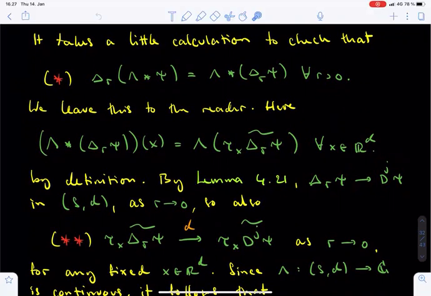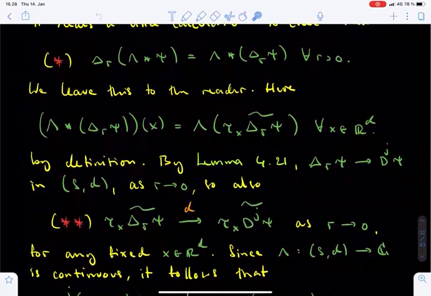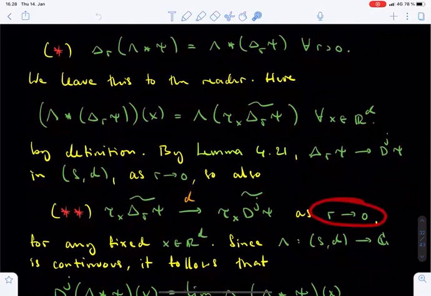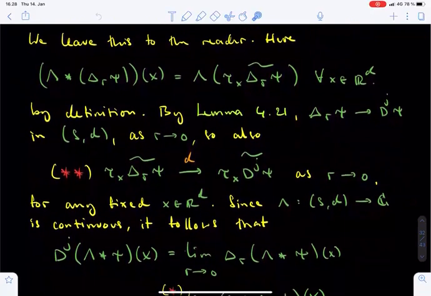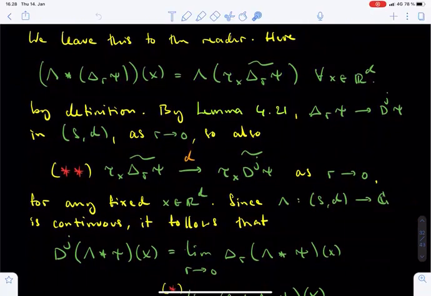Furthermore, it is easy to check that the translation tau_x for any x in R^d and the reflection tilde define continuous self-maps of the space S_d. It therefore follows immediately from the convergence of delta_r of psi to d_j of psi that also the modified versions tau_x of tilde of delta_r of psi converge in the metric d to the function tau_x of tilde of d_j of psi as r tends to 0. And let us emphasize that this conclusion is true for every vector x in R^d.